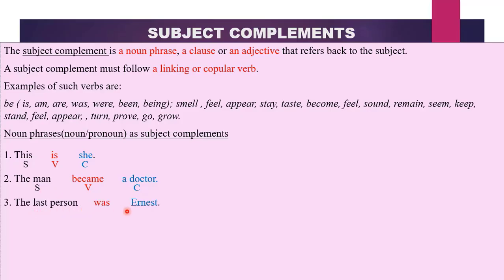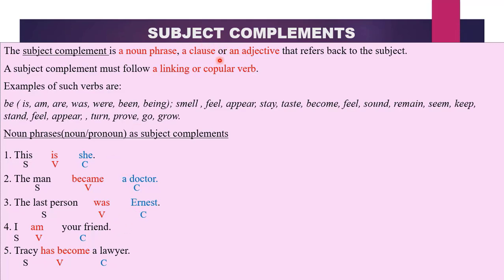The last person was Ernest. Who is the last person in this sentence? Ernest. Ernest is who? Last person. Therefore, Ernest refers back to the subject. Subject complement. So we will have SVC. And look at the kind of verb that we have. It is not an action word. It is a linking verb. So whenever you see linking verbs and there are noun phrases, clauses, or adjectives after them, they will function as complements and not objects. The last one, I am your friend. Here we have our noun phrase functioning as a subject complement because your friend refers back to I and it comes after a linking verb. These are noun phrases, nouns and pronouns functioning as a subject complement.